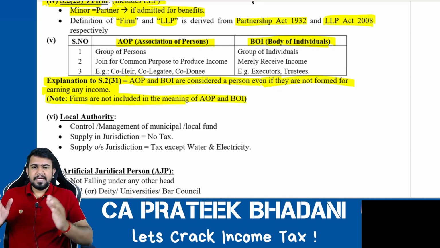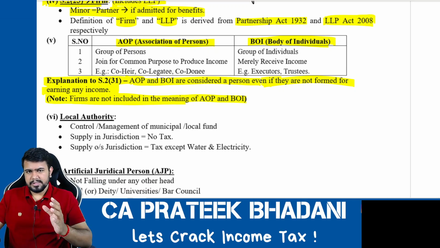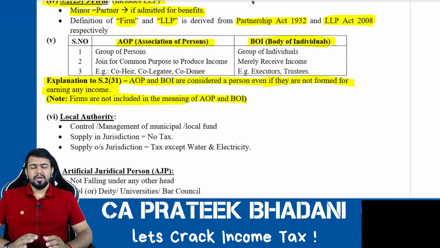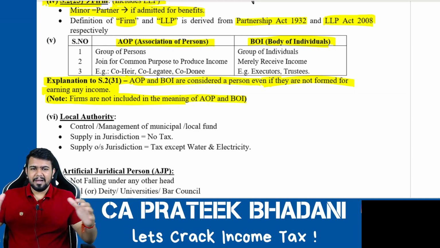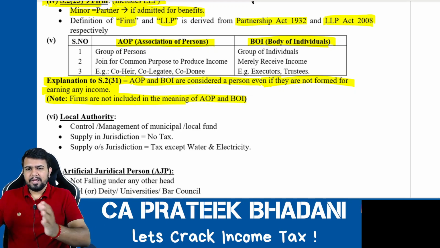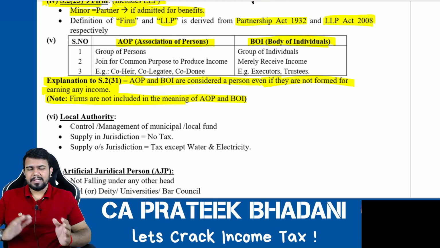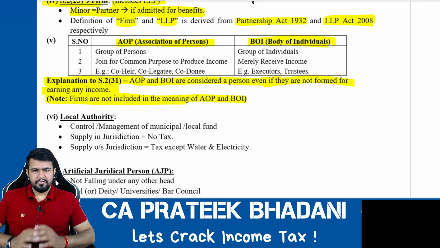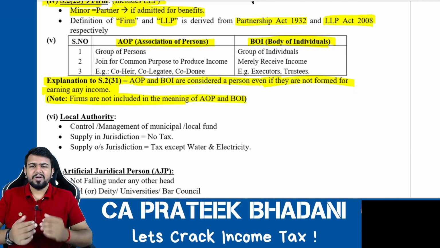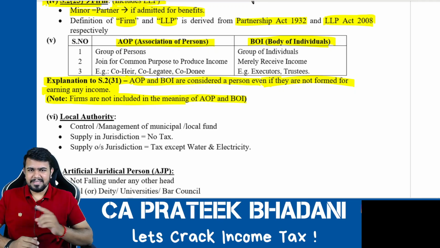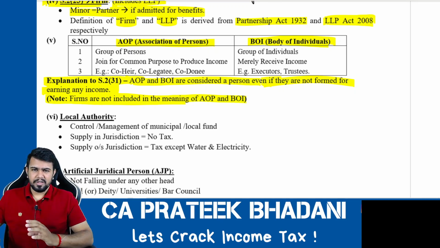Now, AOP and BOI means what? Association of persons and body of individuals. By the name itself, you would know that if more than one type of persons or people are coming together and forming a group, that group can be called AOP or BOI. Now, you would say that a partnership firm is also a group of people, correct? Answer is yes. Partnership firm is also a group of people.